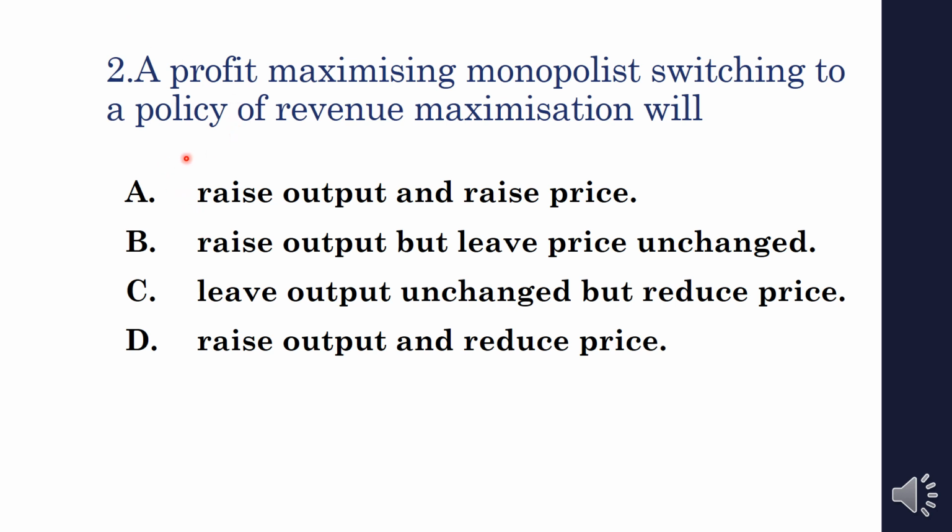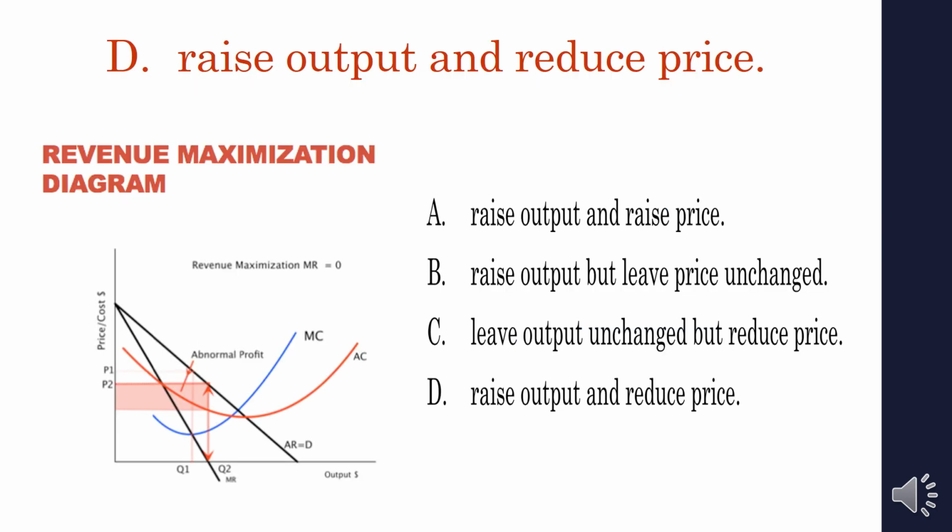So here, a profit maximizing monopolist is switching to a policy of revenue maximization. A profit maximizing firm is changing to a revenue maximization objective. They are changing the objective, so what will happen? Options: a rise in the output and a rise in the price; a rise in the output but leave the price unchanged; leave the output unchanged but reduce the price; a rise in output and reduce the price. So we can see which one is the correct option. The correct option is option D, a rise in output and reduce the price.